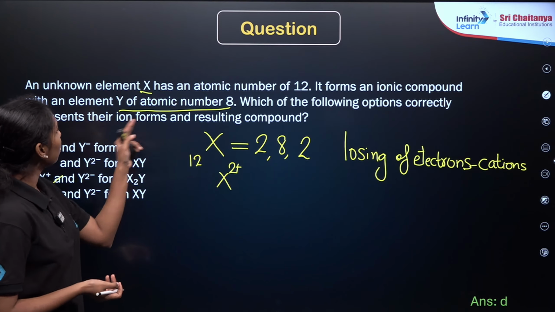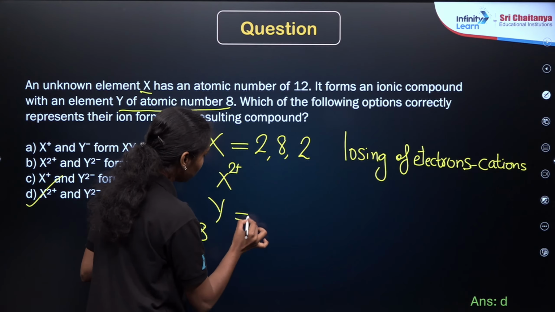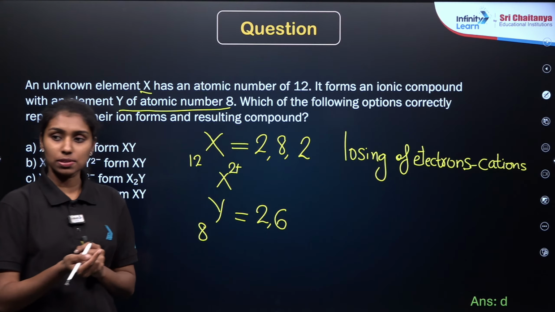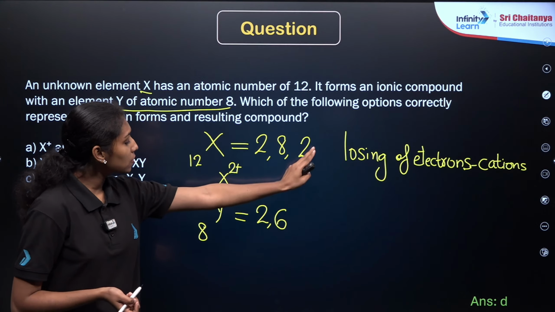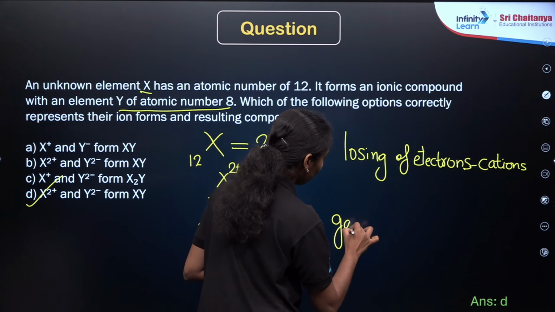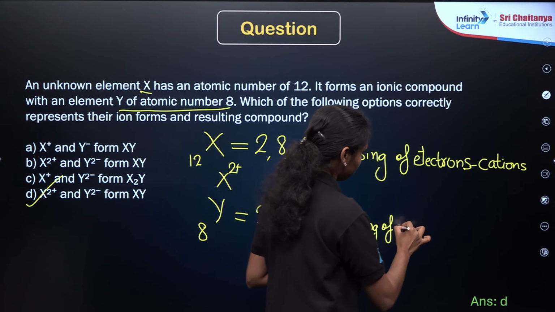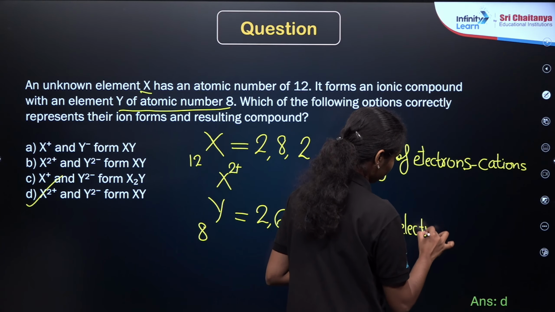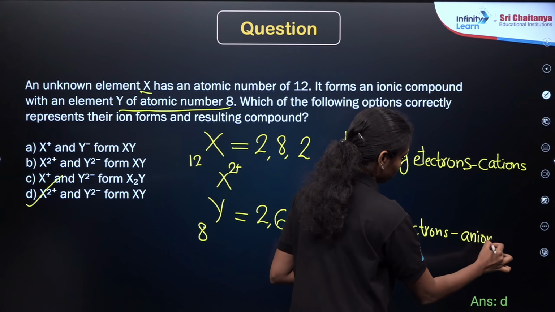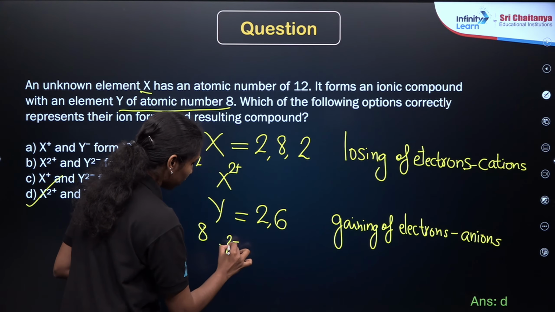Now what about the case of element Y? Y has atomic number 8, right? Atomic number 8 means it is 2,6. It is deficient by 2 electrons. So what will it do? It will gain these 2 electrons to form the Y2- ion, right? Gaining electrons means it will form anions. So it will form the Y2- ion, right?